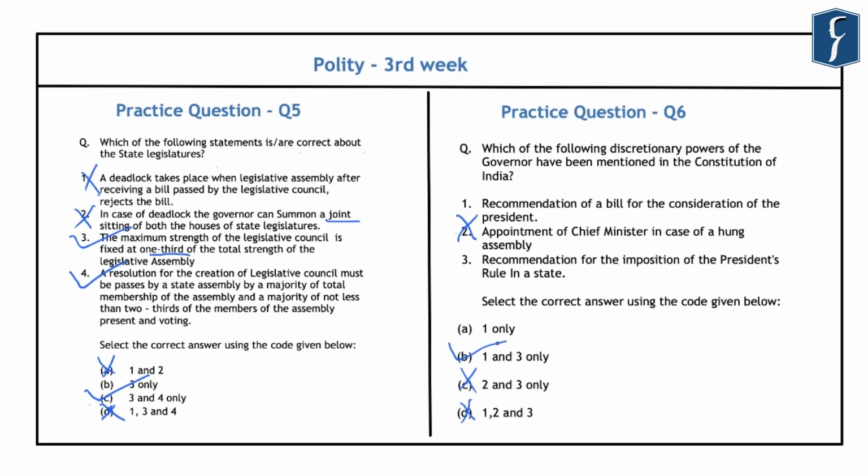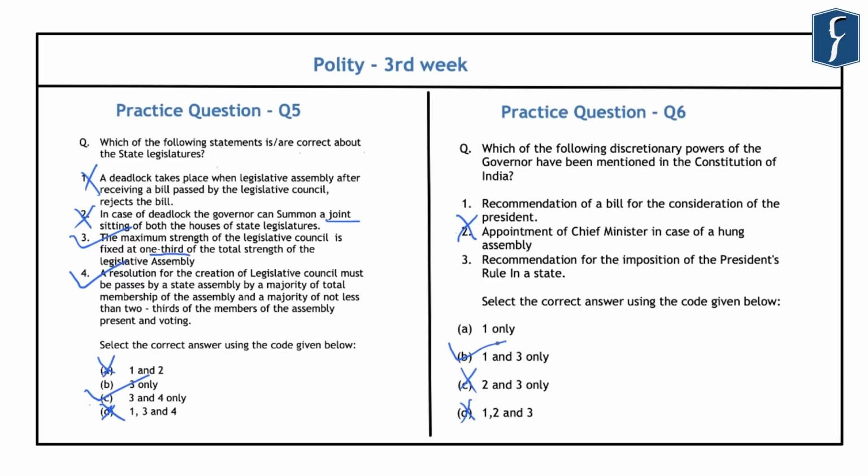Now regarding the second statement, you should note that the governor exercises certain discretionary powers like that of the president, which are based on the situation prevailing in the politics of a state. Accordingly, that exercise of discretionary power is known as situational discretionary powers. And these powers are derived from the prevailing political situation in a state.